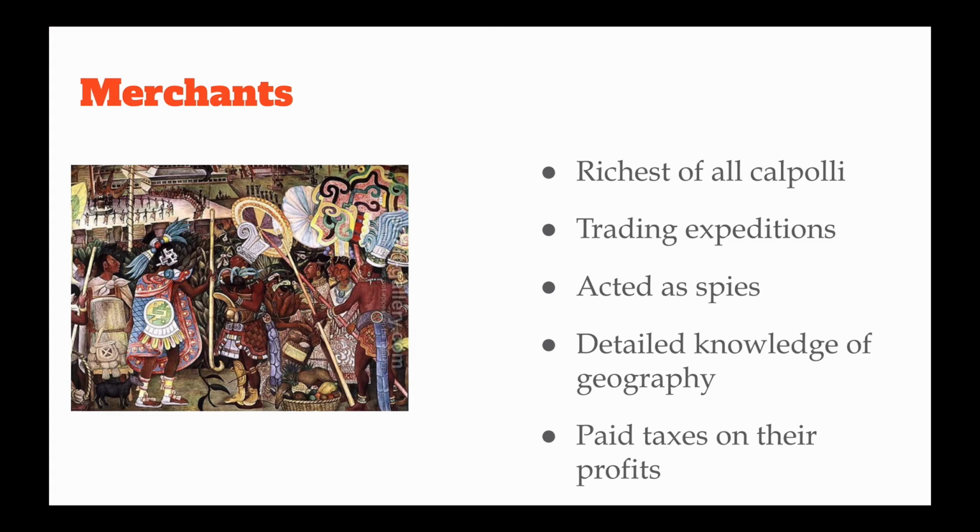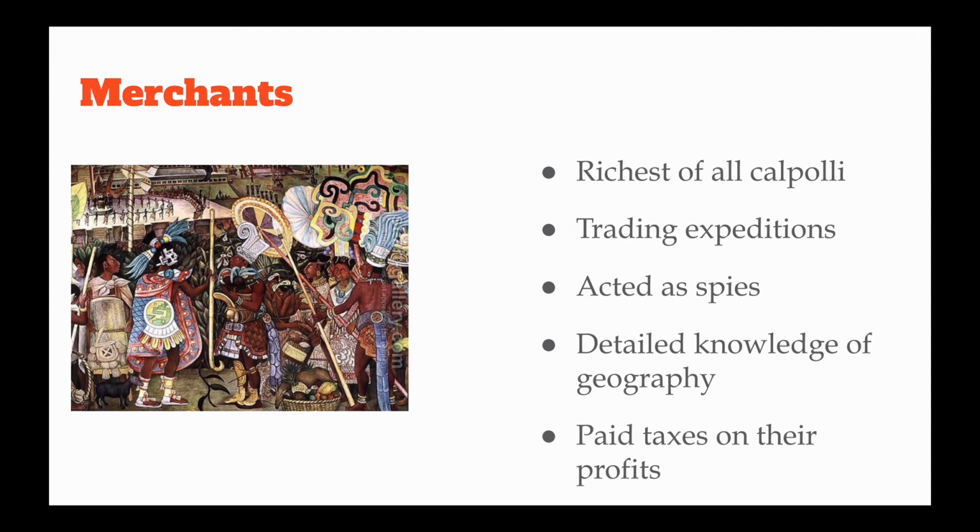They were very talented because as they were on these trading expeditions, they were gaining knowledge of the territory, gaining knowledge of geography, gaining knowledge and studying the different strengths and weaknesses of the people that they come in contact with. Essentially, not only were they merchants and trading things, but they were also spies, which was really important to the Aztec society for when they needed to go and conquer groups for tribute or for sacrificing victims.